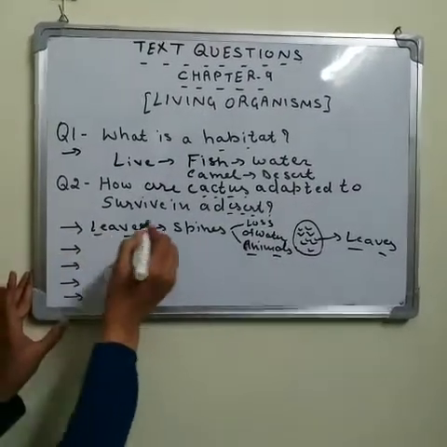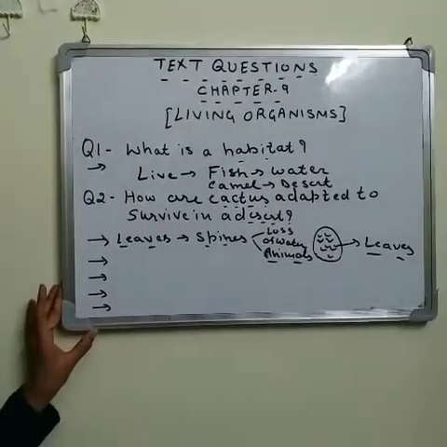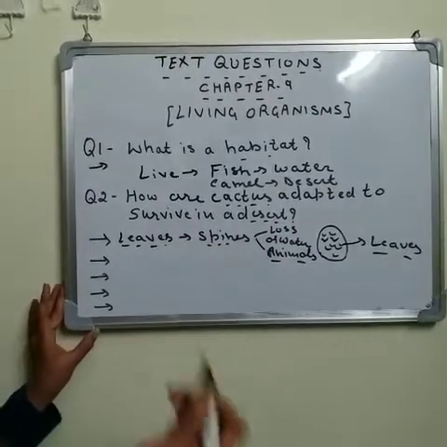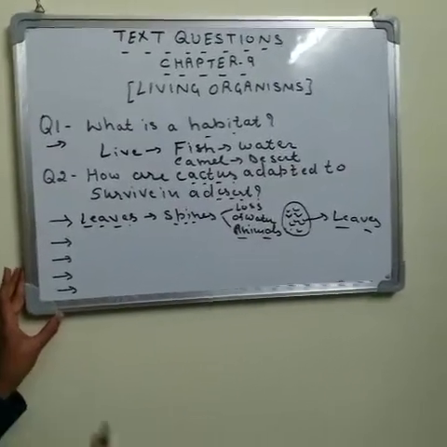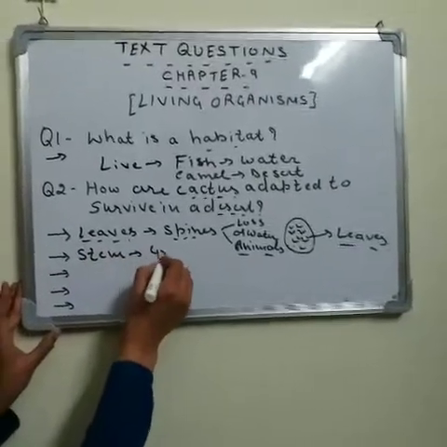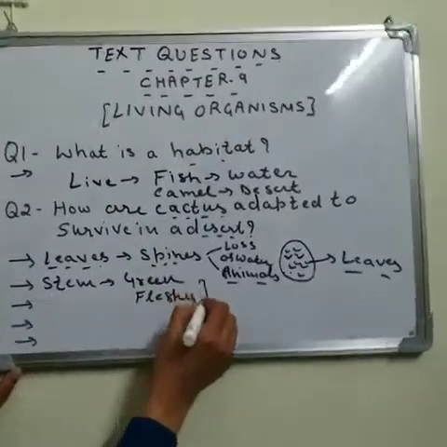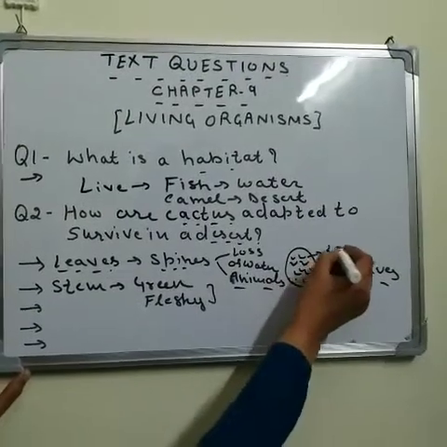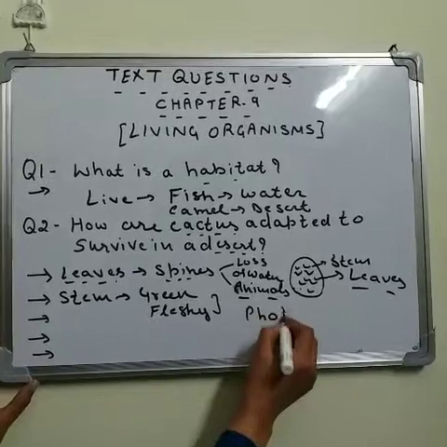Next one, naturally, when the leaves are converted into spines, then who will prepare the food for the plant? Yes, when the leaves are converted into the form of spines, the stem of the plant becomes green and fleshy and does the process of photosynthesis.